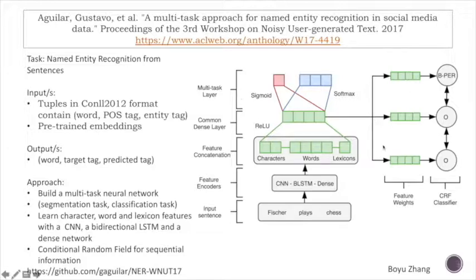Here is the overall structure of the network. There are two tasks in the network to train the model. The one is the entity segmentation task, which is to identify whether a word is an entity or not, and the other is the entity classification task.